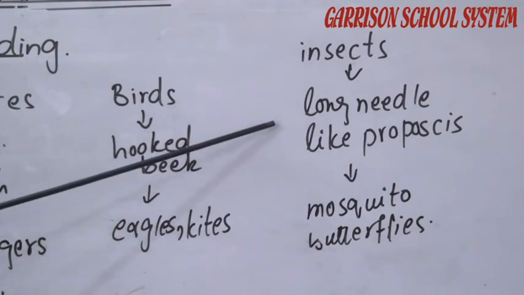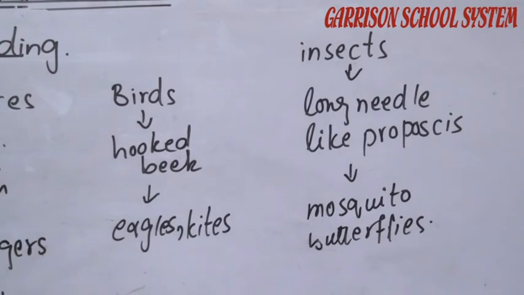It is a long needle-like organ which they inject inside the body of the host, from which they suck the blood or the liquid of the living organism. Mosquitoes have a long needle-like proboscis, whereas butterflies have a coiled proboscis.